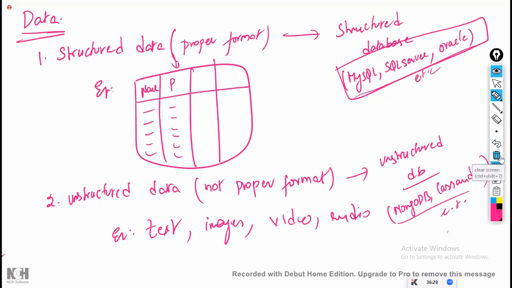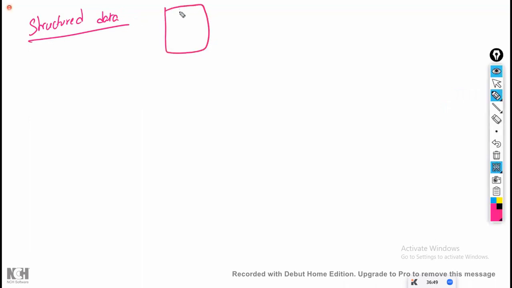Now, next, this comes under structured and unstructured. Within the structured database, the next heading is, sorry, not structured database, structured data only. Structured data means where we have the data in a tabular format. Generally, structured data will be in the tabular format, unless you make a fix.